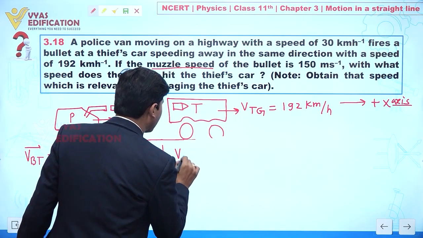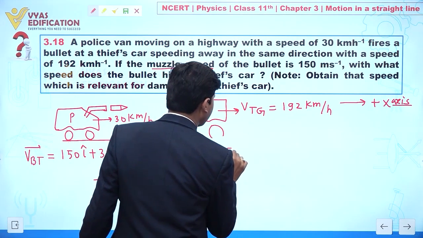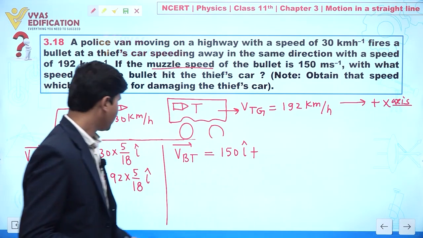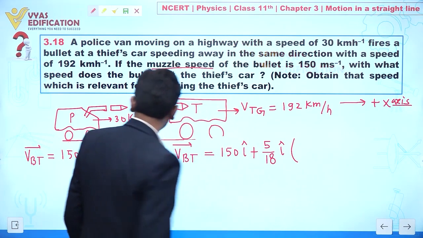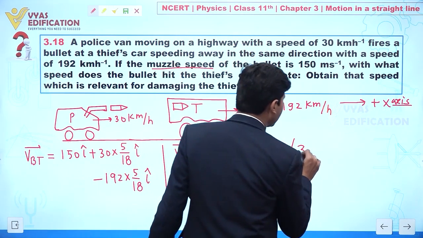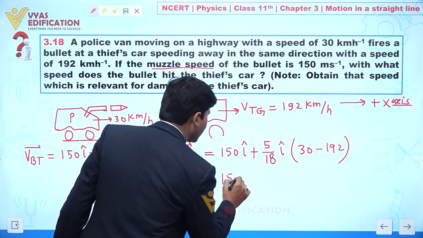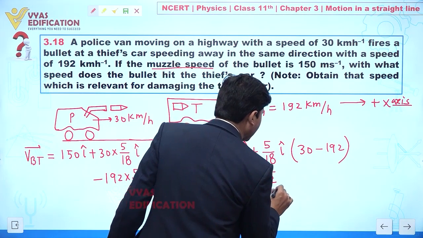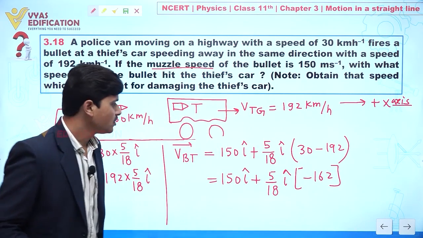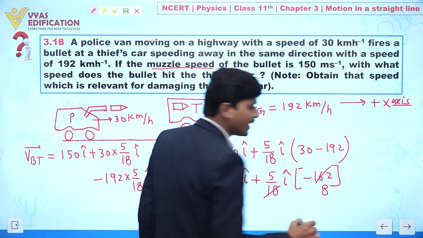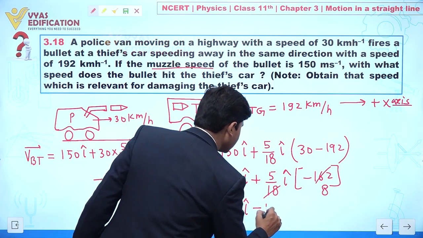So now we can say the velocity of the bullet with respect to the thief is given by 150 i-hat plus, if we take 5 by 18 common, this is i-hat. So now we can write this as 30 minus 192, clear to you? So this is equal to 150 i-hat plus 5 by 18 i-hat, and this is minus 162, clear to you? So we can say this is equal to 8, clear? So we can write 150 i-hat minus 40,